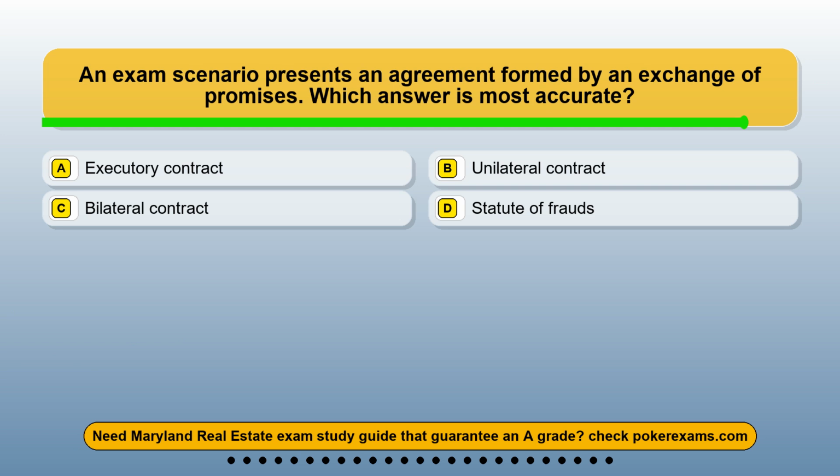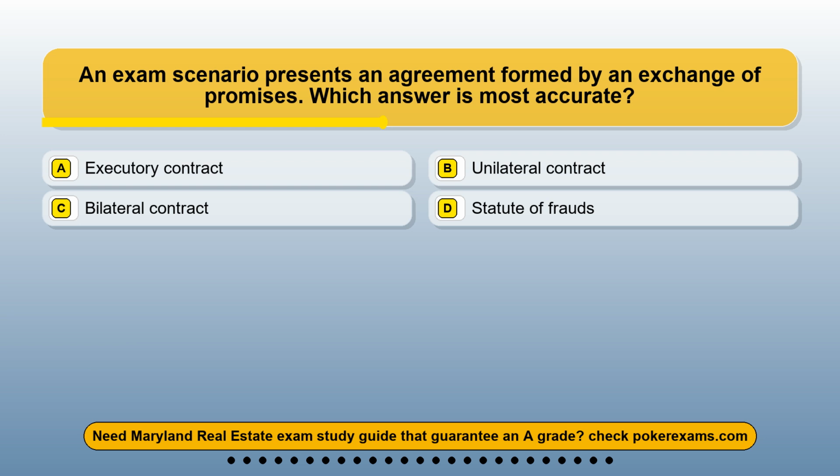Question 11. An exam scenario presents an agreement formed by an exchange of promises. Which answer is most accurate? Option A, executory contract. Option B, unilateral contract. Option C, bilateral contract. Option D, statute of frauds.